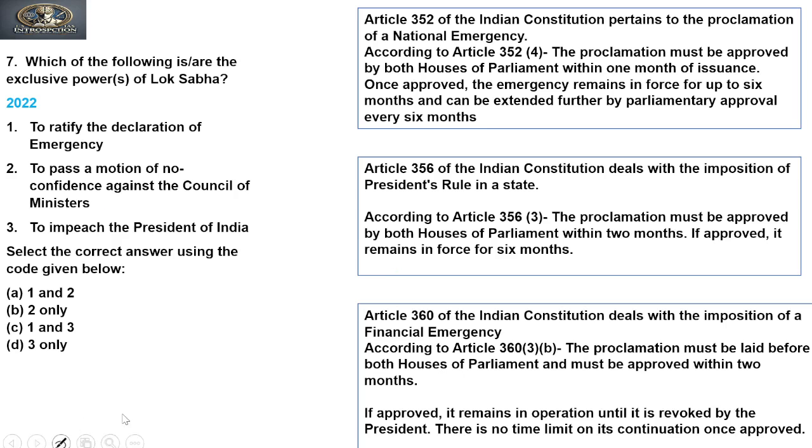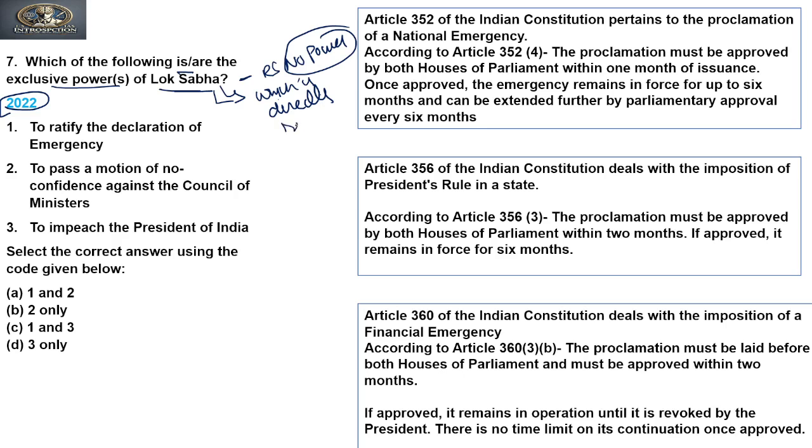Now let's move to the next question. The next question was asked in 2022. It asks which of the following is or are exclusive powers of Lok Sabha. Now it is talking about exclusive power of Lok Sabha. It means matters in which the Rajya Sabha has no power or no role to play. So only those matters will be under the exclusive power of Lok Sabha which are directly related to the public, because the members are the direct representatives of the people, right?